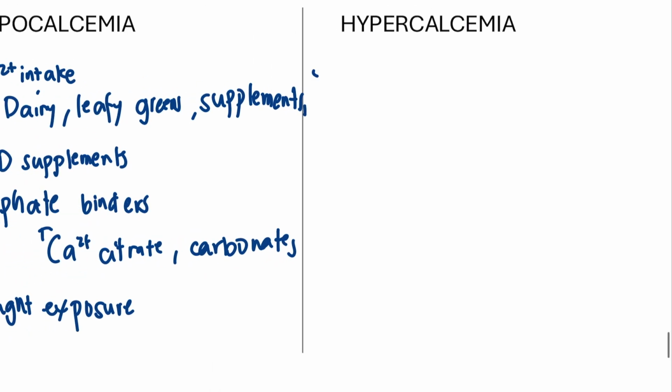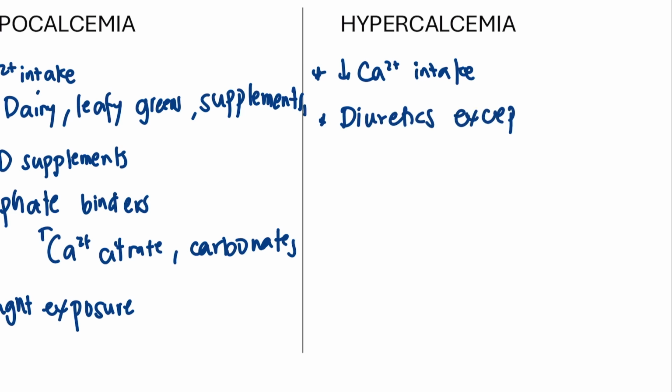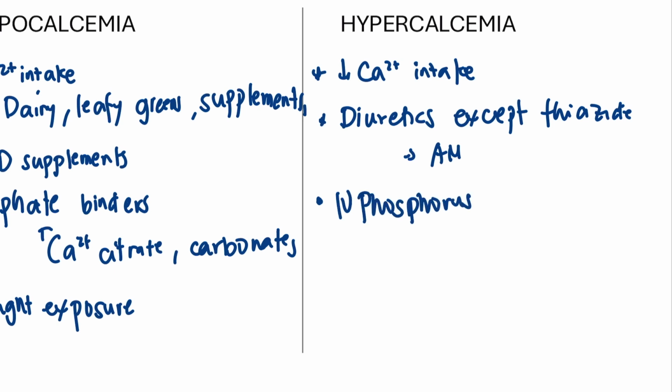In hypercalcemia, we need to reduce intake. Diuretics are also used but not thiazides. They should be taken in the morning to prevent sleep disturbances from frequent urination at night. IV phosphorus or calcium binders help regulate calcium levels.